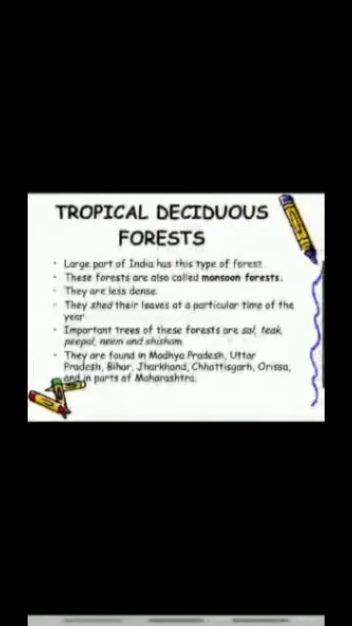Next is the tropical deciduous forest. These forests are also called monsoon forests. A large part of India is covered with these types of forests. They are less dense than the evergreen forest and shed their leaves at a particular time of the year, usually the summer season. The most common trees that are found here are sal, teak, peepal, neem, and shisham.